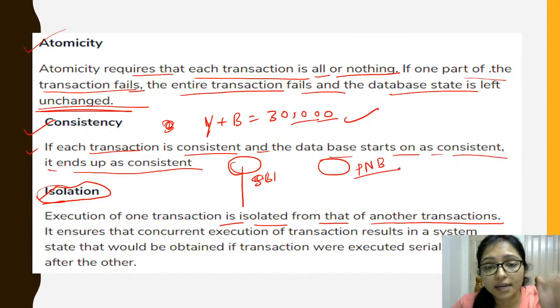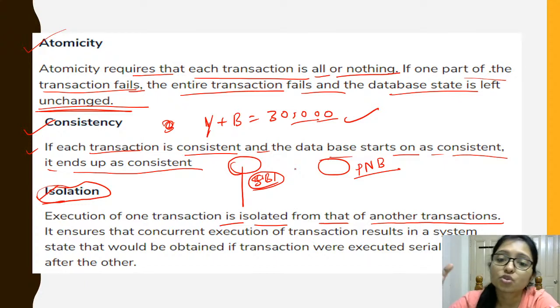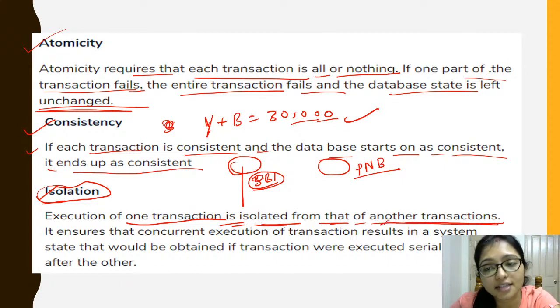So in my account, or maybe both of you are using the same bank SBI, but in your account whatever transaction is going on, that should not be known to your brother's account, right? So that should be isolated, means execution of one transaction is isolated from that of another transaction.